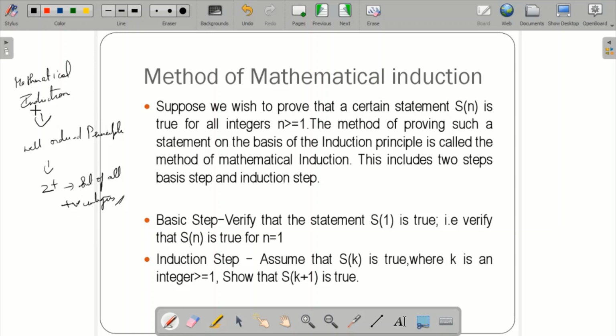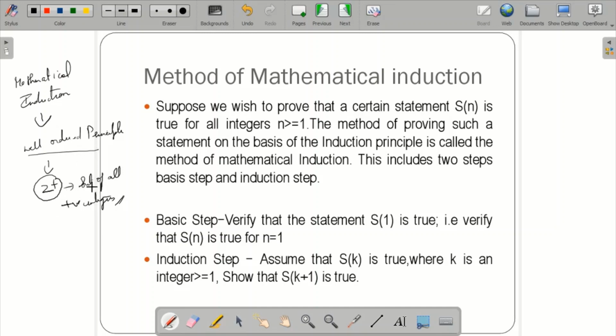Mathematical induction is based on the induction principle itself, but this induction principle can in turn be proved by another principle called the well-ordered principle. The well-ordered principle states that every non-empty subset of Z plus contains a smallest element. It must contain a least element. An alternative way of stating this principle is that the set of all positive integers is well ordered. That is the meaning of the well-ordered principle.